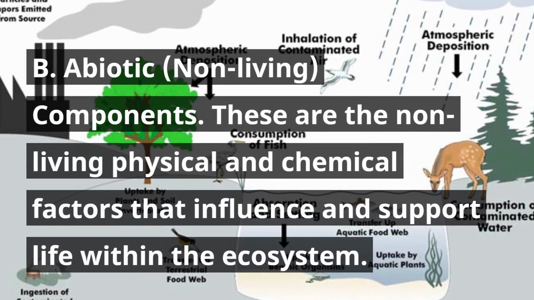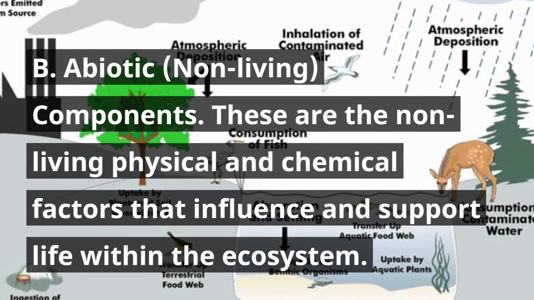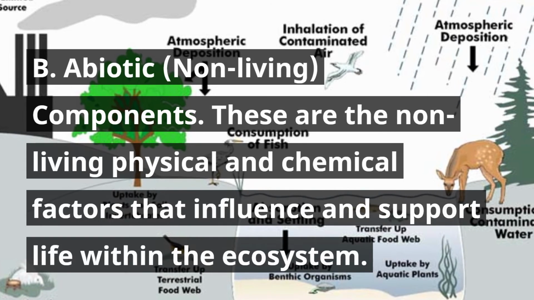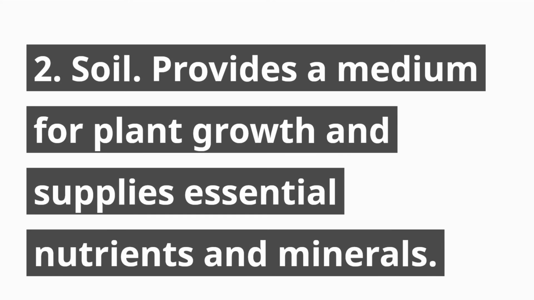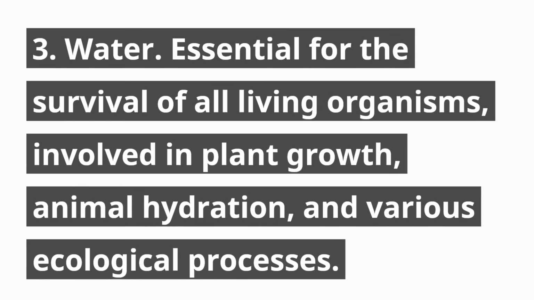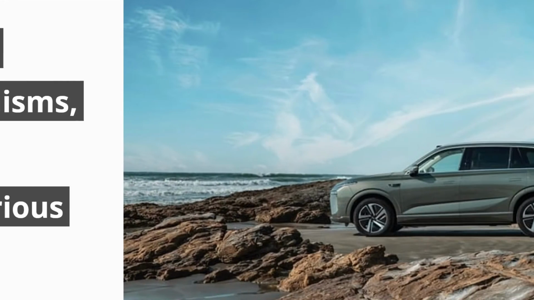B. Abiotic (non-living) components. These are the non-living physical and chemical factors that influence and support life within the ecosystem. 1. Climate includes sunlight, temperature, rainfall, wind, and humidity, which affect the distribution and activities of living organisms. 2. Soil provides a medium for plant growth and supplies essential nutrients and minerals. 3. Water is essential for the survival of all living organisms, involved in plant growth, animal hydration, and various ecological processes.